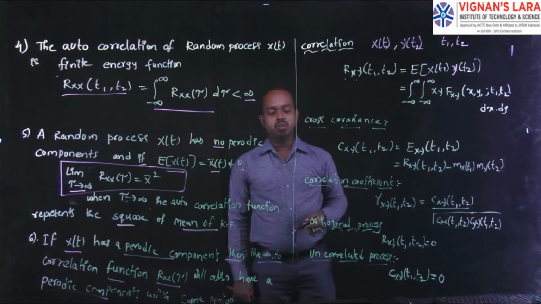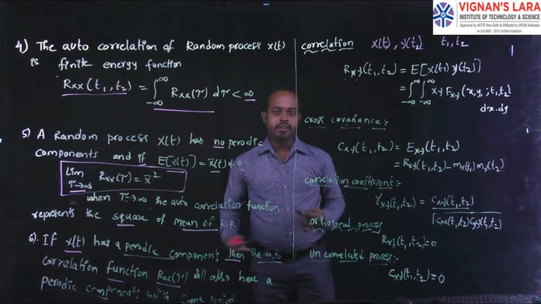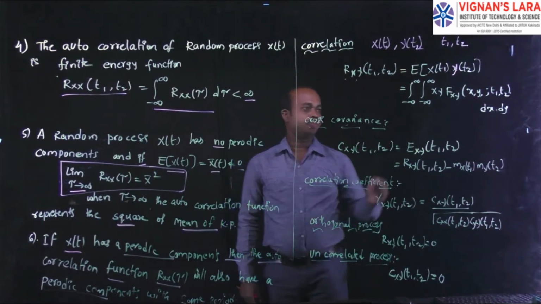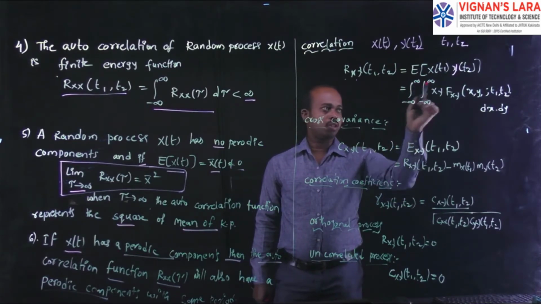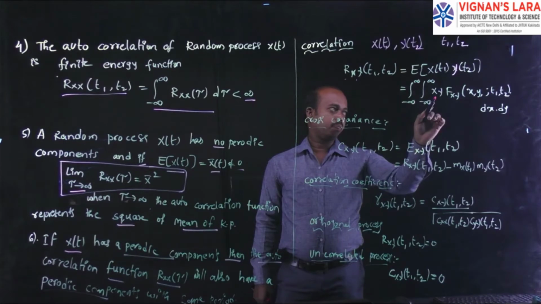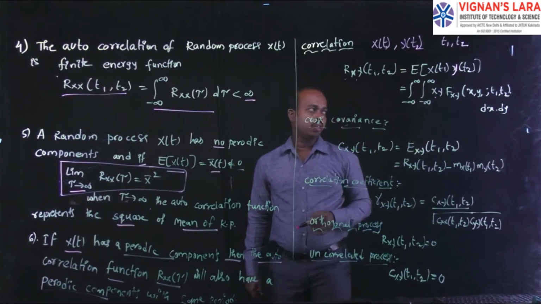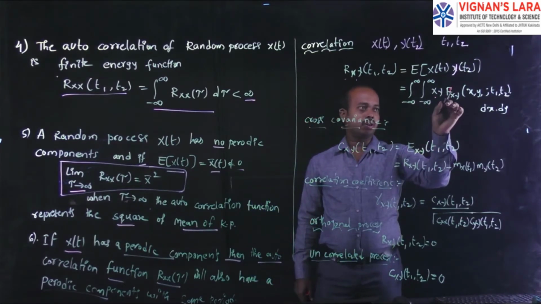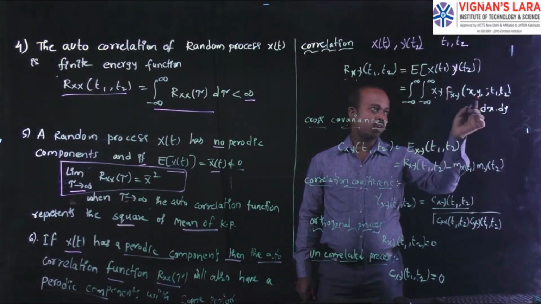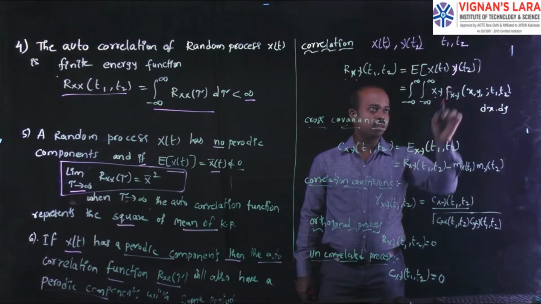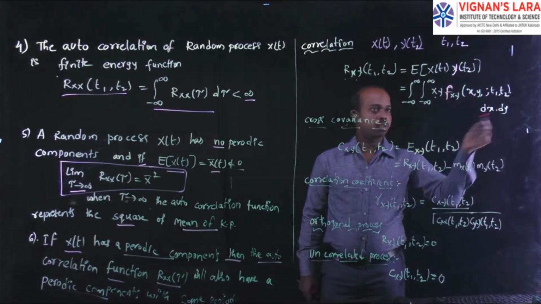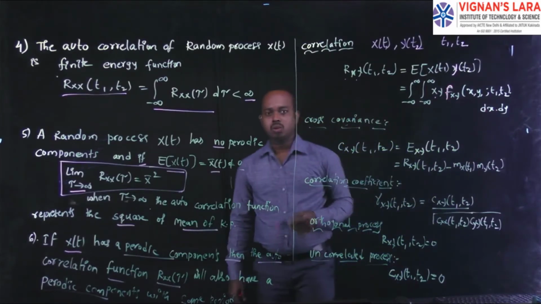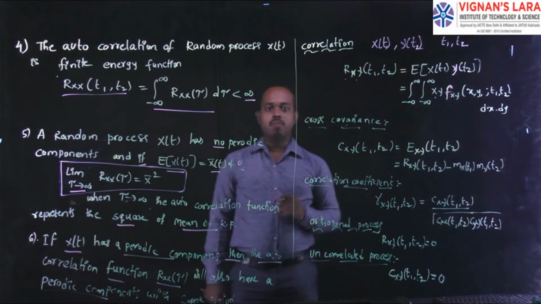This function we are writing in terms of integrations, like integral from minus infinity to plus infinity, and again minus infinity to plus infinity, x y times its density function fxy of x, y comma t1 comma t2, dx dy. This is the formula for the correlation function of two random processes.